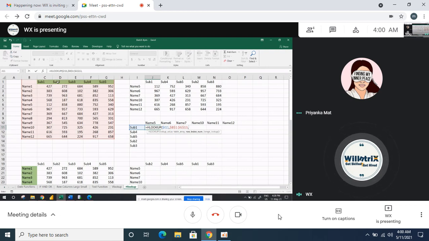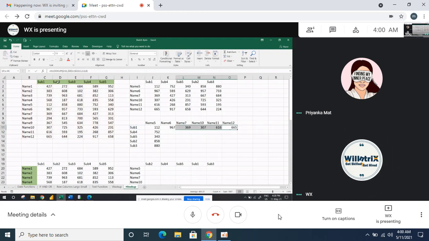Name 5, sorry, where do we have it? In 6, comma 0. Then drag down and drag to the right. Then this is 7 and this is 8. Then this is 11, this is 12 and this is 13. Then drag down. Understood? Yeah.